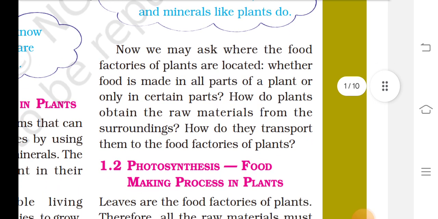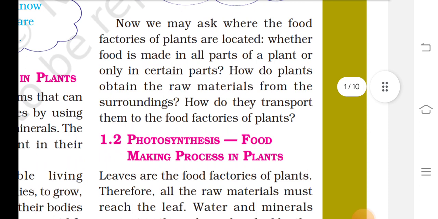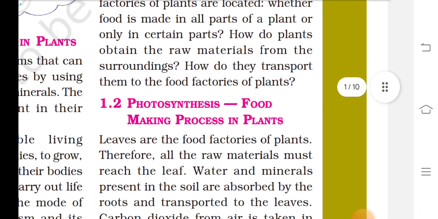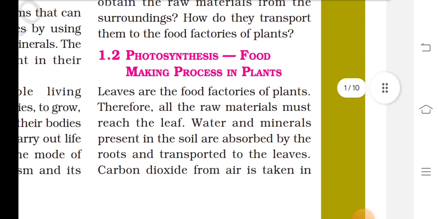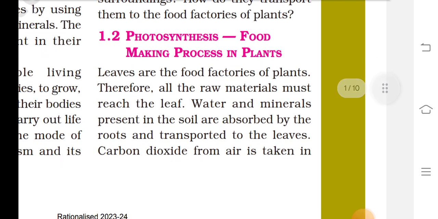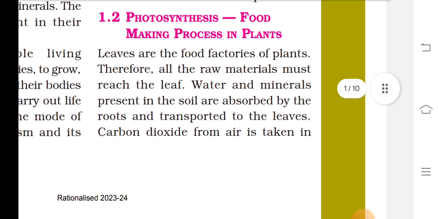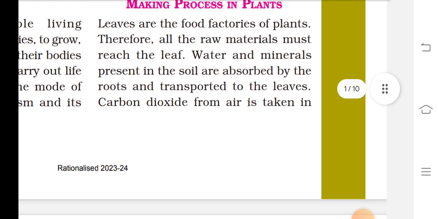Now we may ask where the food factories of plants are located, and whether food is made in all parts of the plant. Only certain parts. How do plants obtain the raw materials from the surroundings? How do they transport them to the food factories of plants? Photosynthesis: food making process in plants. Leaves are the food factories of plants, therefore the raw materials must reach the leaf.